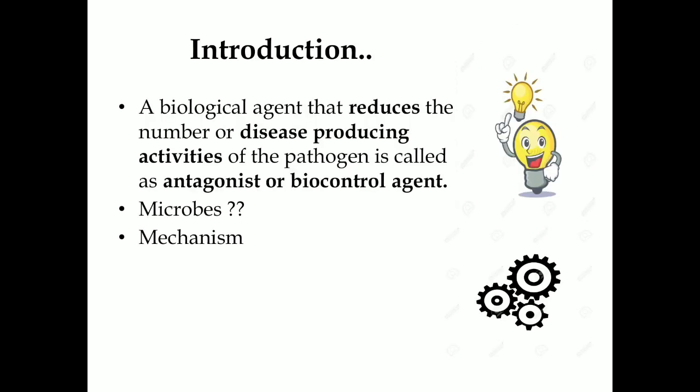So first one, introduction. First of all, what is a biocontrol agent? It is also known as an antagonist. It is the one that reduces the number or disease producing activities of the pathogen. What are the different microbes which are considered as biocontrol agents? That is fungi, virus, then bacteria. In case of fungi, Trichoderma species. In case of virus, HNPV. Then in case of bacteria, Pseudomonas, etc.